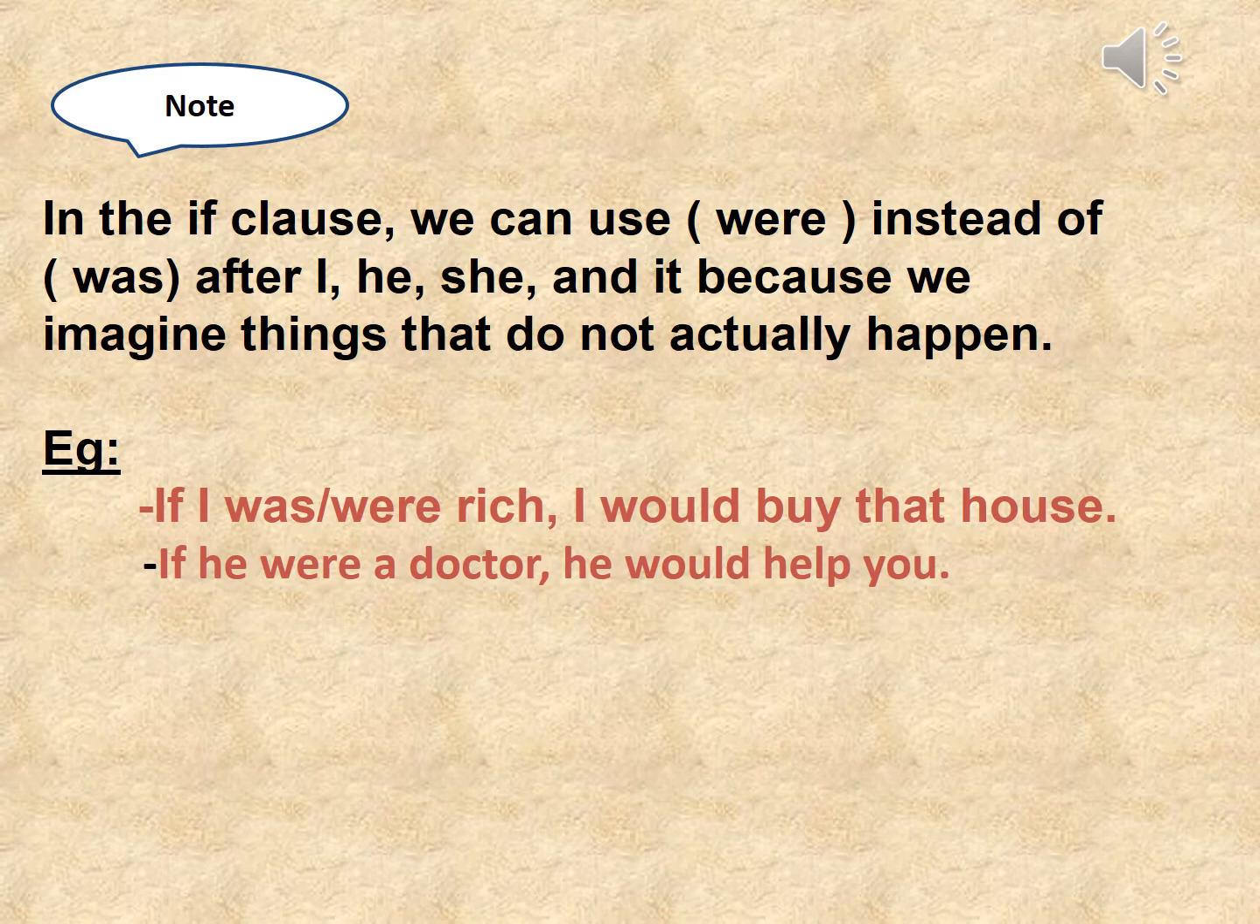If I say was, it will be right also. But just because these actions are not true and we just imagine them, so it's better to use were instead of was. Like, if I was or were rich, I would buy that house. Both verbs are right with I, but because this action is not true and it's not real, we just imagine it. It's better to say, if I were rich, I would buy that house. Also, if he were a doctor, he would help you. We said here, if he were, because he's not a doctor and there is no chance for him to become a doctor. So we just imagine this.